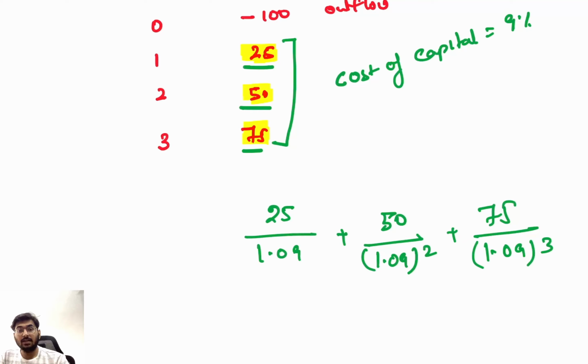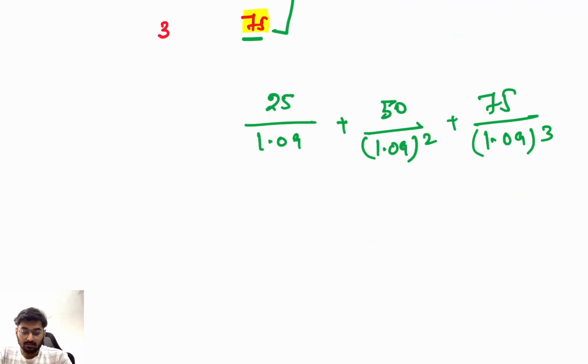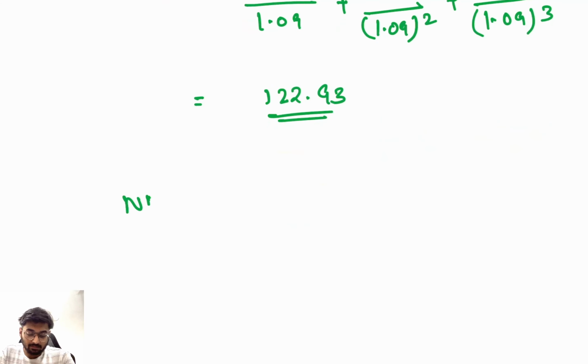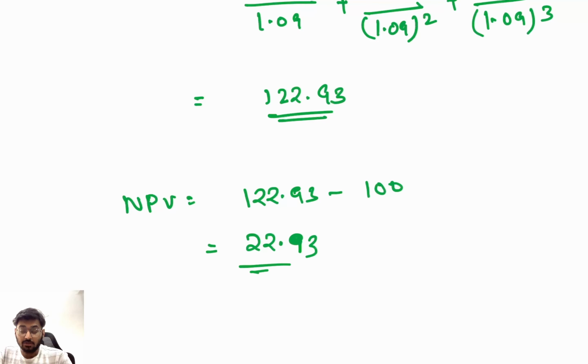Clear? You can calculate the present value. It will come to 122.93. So what is my NPV? 122.93 minus what you have invested in the beginning, 100. So 22.93. Should you invest the money in this project? Yes or no? Yes. Why? Because my NPV is positive.